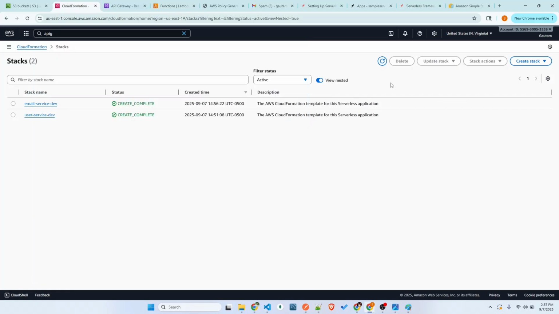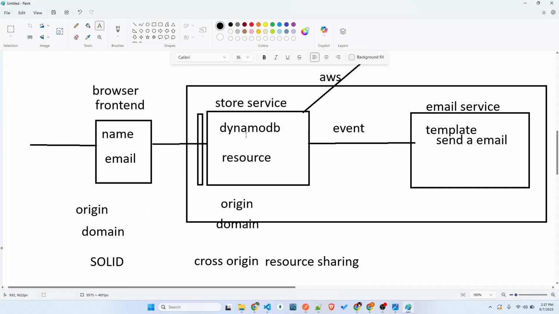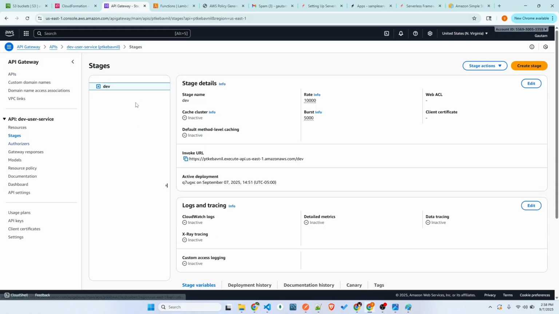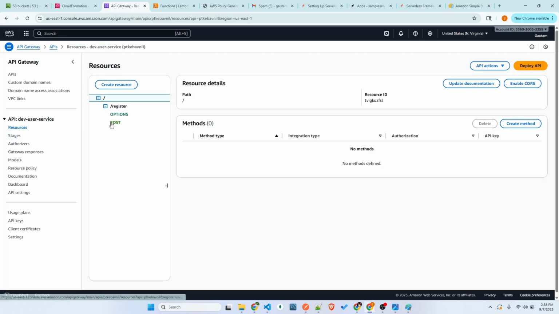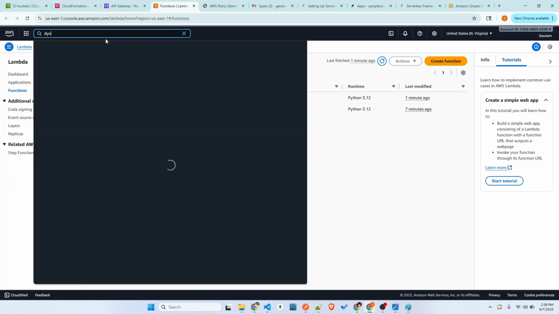So if you can see, I think it already ran. It got created, the email service also. But if you see, there is no API gateway for email, as we are not going to connect that API gateway to this Lambda. Only to this store we're going to connect. And click here. You can clearly see the stages and the route, right? So it's to this register. And if you go to the Lambdas, we got two Lambdas, and you can always come and check the DynamoDB.